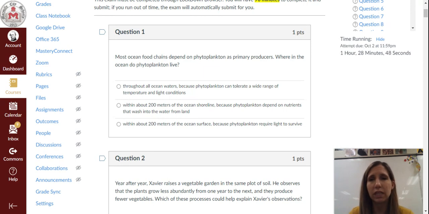All right. So question 1, most ocean food chains depend on phytoplankton as primary producers. Where in the ocean do phytoplankton live? Is it A, throughout all ocean waters because phytoplankton can tolerate a wide range of temperature and light conditions? B, within about 200 meters of the shoreline because phytoplankton depend on nutrients that wash into the water from the land? Or C, within about 200 meters of the ocean surface because phytoplankton require light to survive?